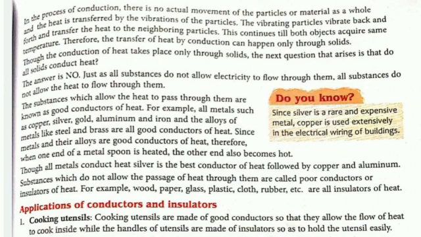And the substances which do not allow the passage of heat through them are called poor conductors or insulators of heat. Examples are wood, paper, glass, plastic, clothes, rubber, etc. All are insulators of heat.